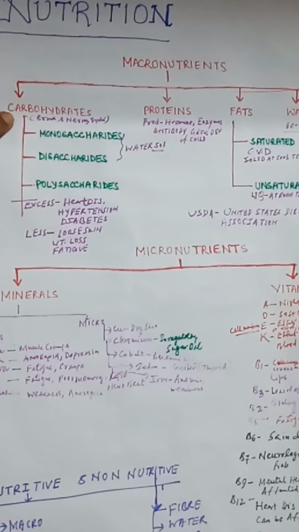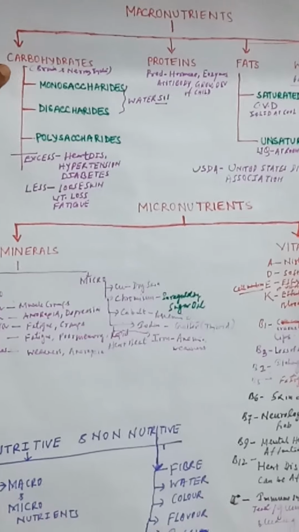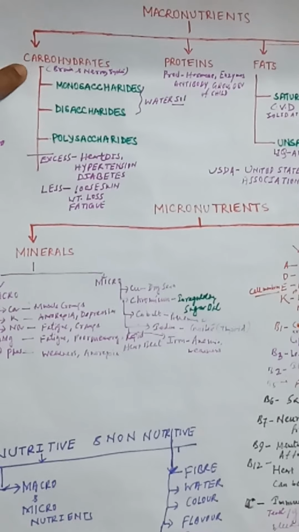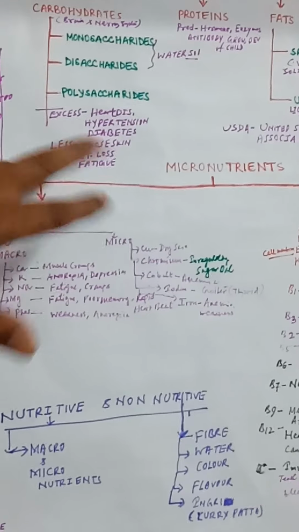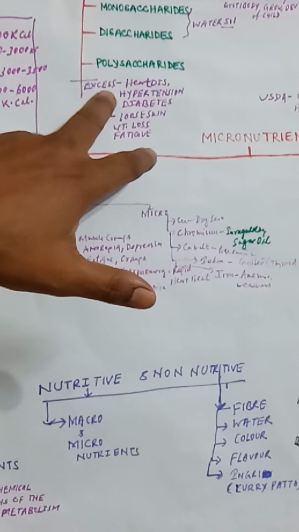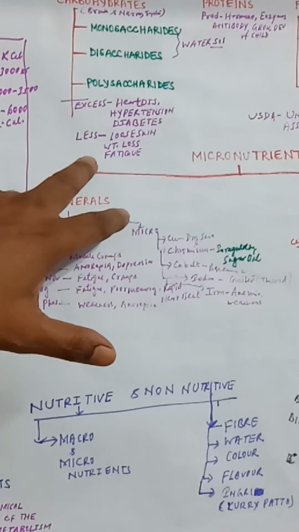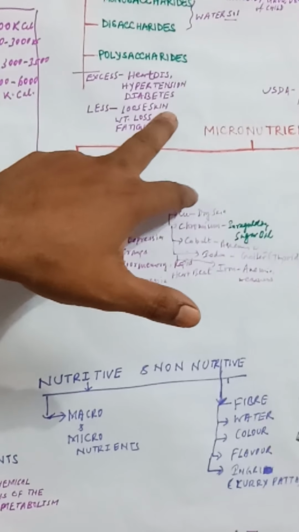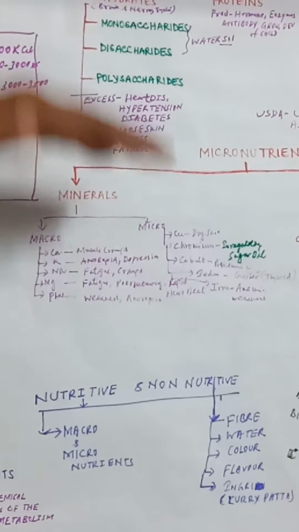When we use carbohydrate, we should consider that if we take excessive carbohydrate, it can lead to different kinds of heart disease, hypertension and diabetes inside our body. And a less amount of carbohydrate also affects our body, causing loose skin, weight loss and fatigue.